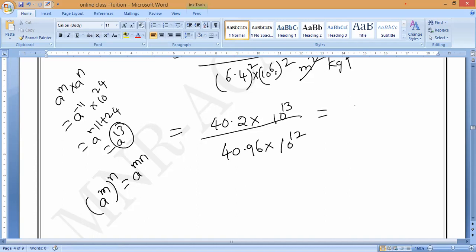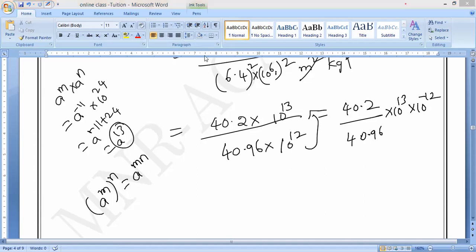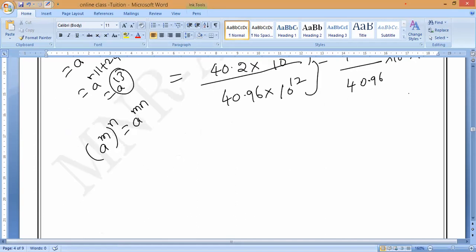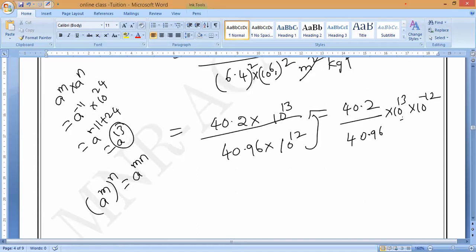Now that is a step. 40.2 divided by 40.96 into 10 power 13 into 10 power minus 12. Now again the mathematics formula: a power m into a power n equals a power m plus n.